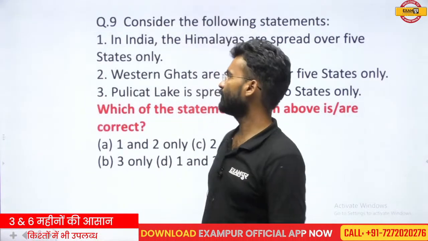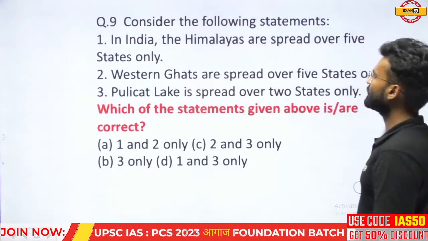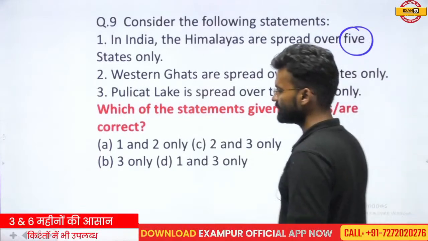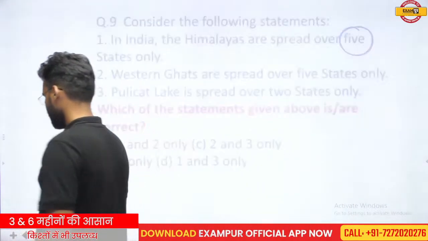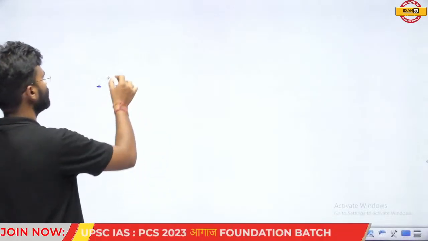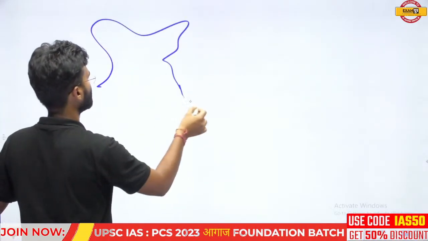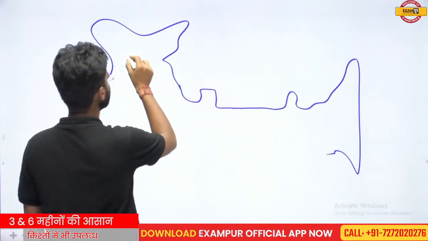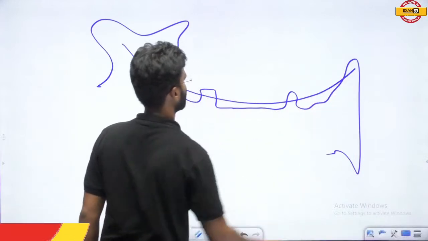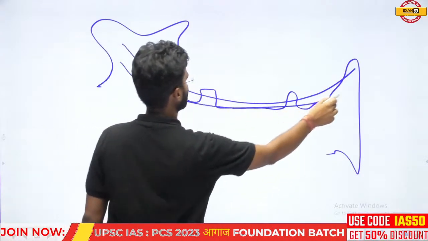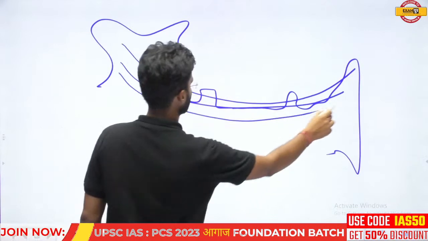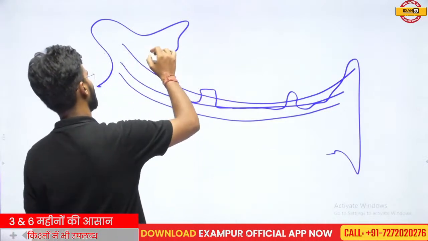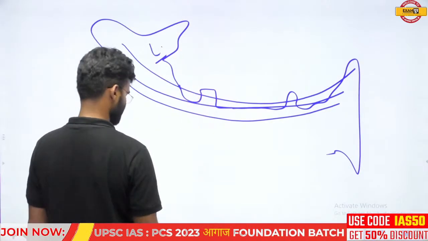Which is correct? In India, Himalayas are spread over 5 states only. In how many states are the Himalayas spreading? If you find out the number of states: this is the Ladakh region.